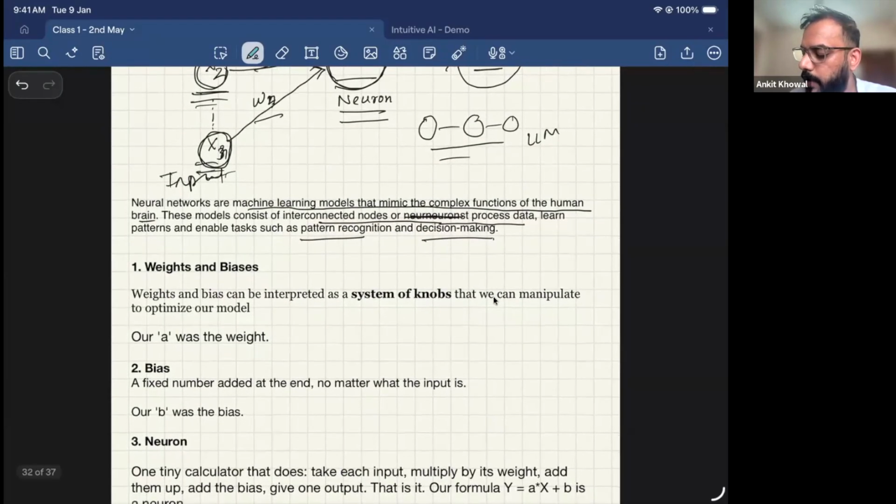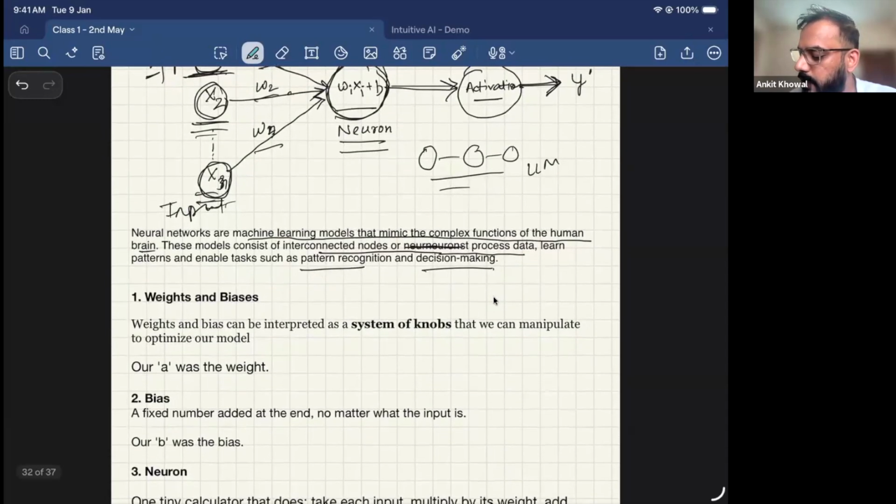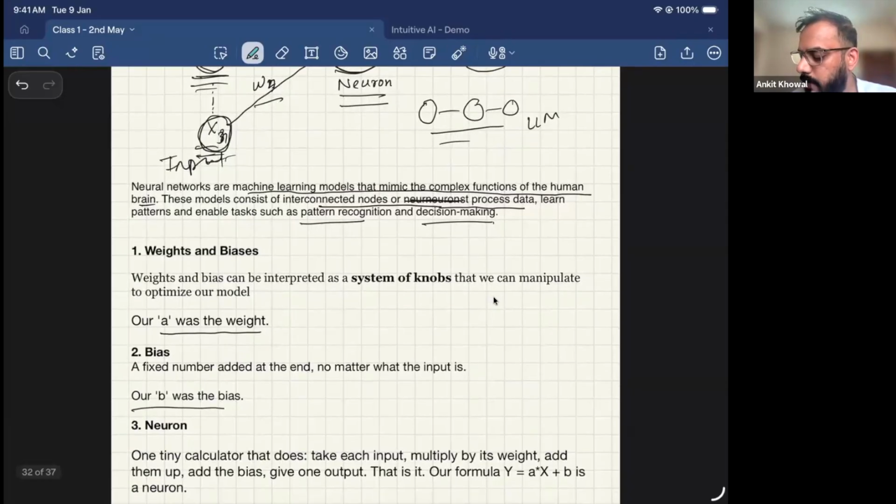Now, weights and biases. What are weights and biases? Like I said, you can think of them as knobs of a system that you are fine tuning. These are the parameters of the model. A was the weight in our case, and b is called the bias. While I have explained these things in easier terms, y is equal to ax plus b, when you learn from the internet, they will not explain it in the simple terminology which I did. That is why I'm explaining all the terms, so that when you read on your own, it's clear. A is the weight and b is called the bias.